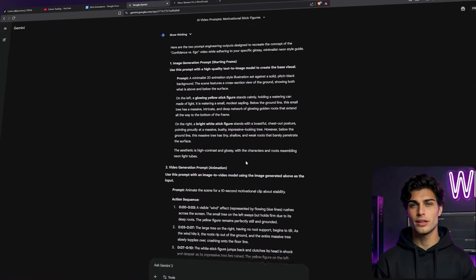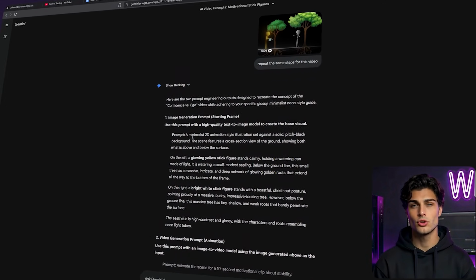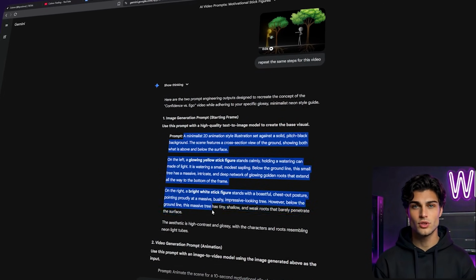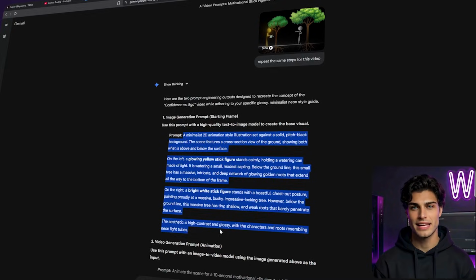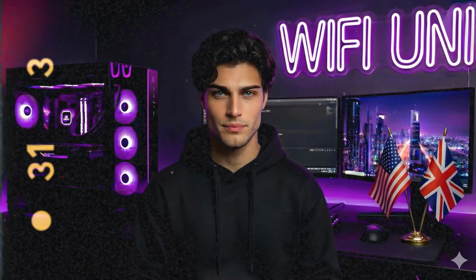A small glowing figure watering a massive bright tree on the left for confidence, versus a large dim figure watering a dead stump on the right for ego. Perfect. I grab that text. Back to Ghost script. Paste the new prompt.